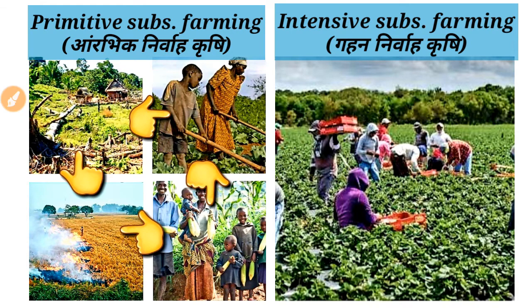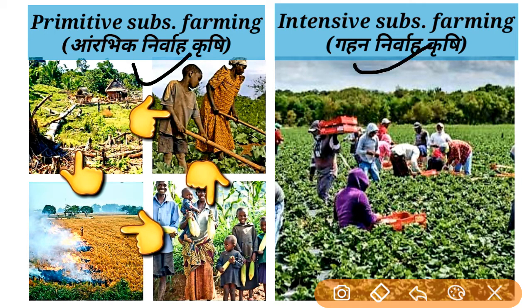Now we talk about intensive subsistence farming. First we have to see that both are part of subsistence farming, so the purpose is subsistence in primitive and in intensive too. But what is the difference between these two?